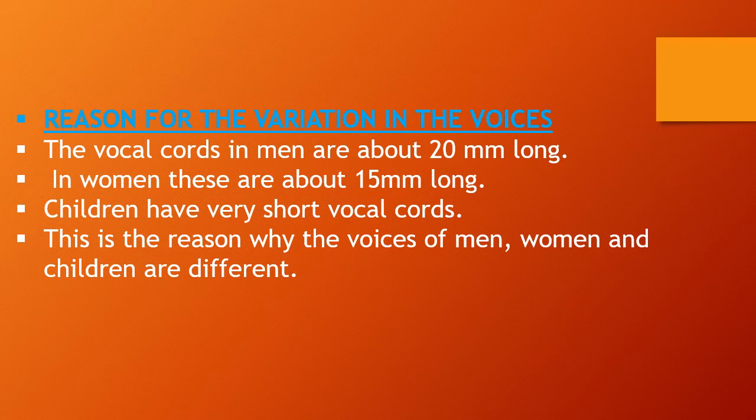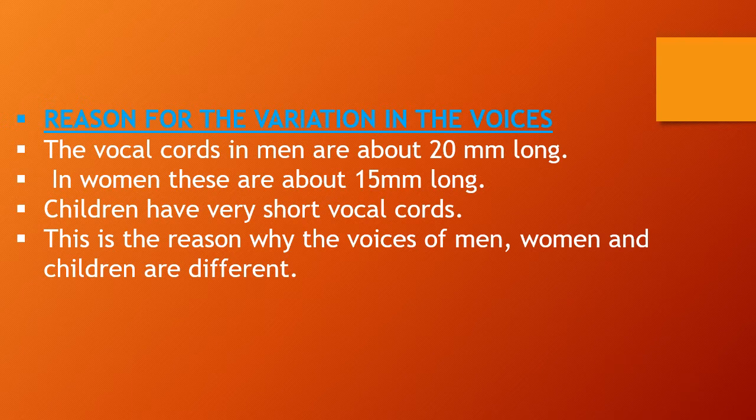Each person has a different voice. Men's voices are somewhat rough, women's voices are somewhat smooth and melodious, and children's voices, compared to men and women, are very soft. What is the reason for the variation in these voices?